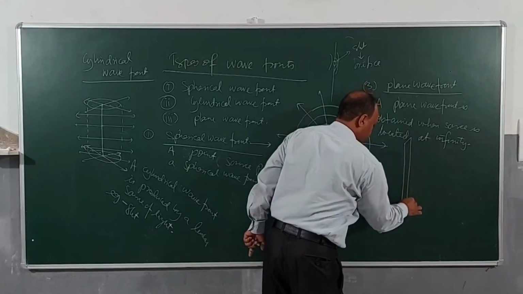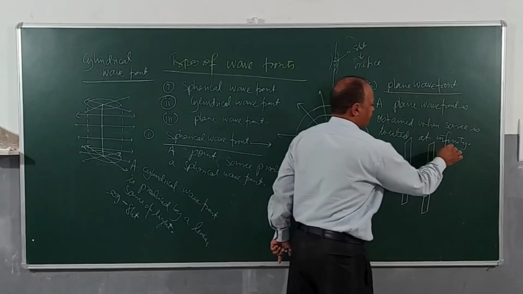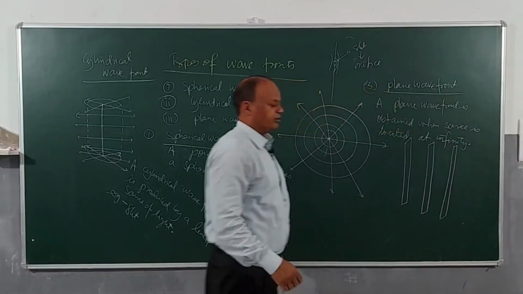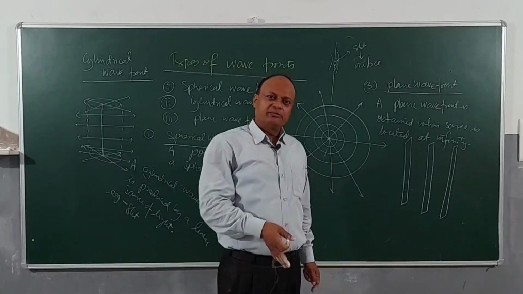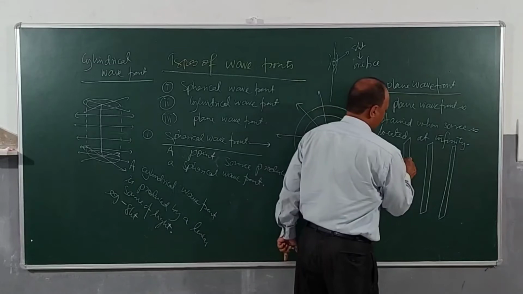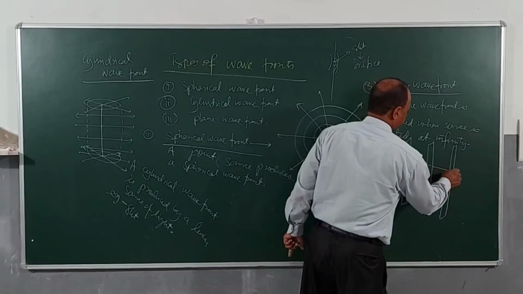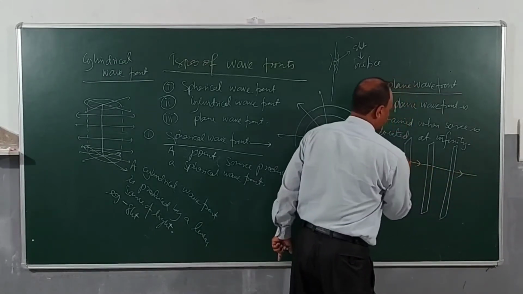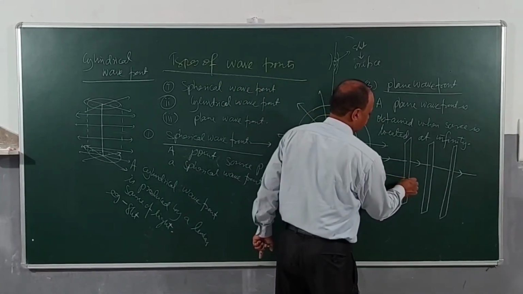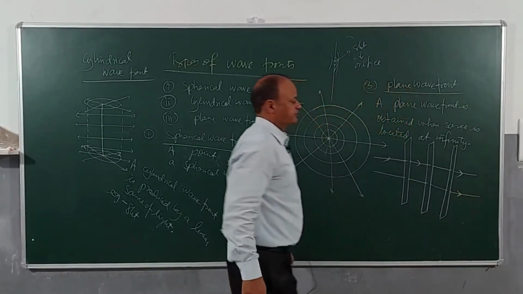There is one plane, this is another plane, these are plane wavefronts. Okay. So, these are plane wavefronts. They will be straight planes like this, as you see, and the light will be traveling like this. This is how the light will be traveling. Clear? This is how light rays travel.